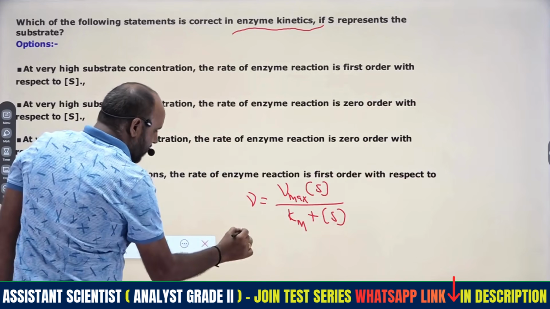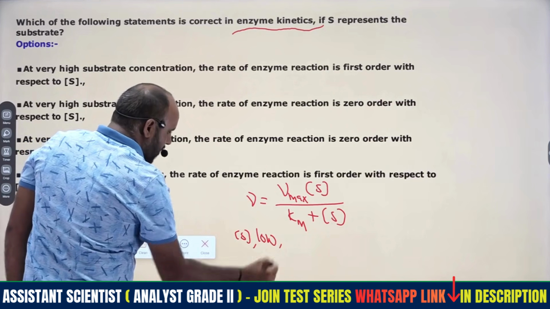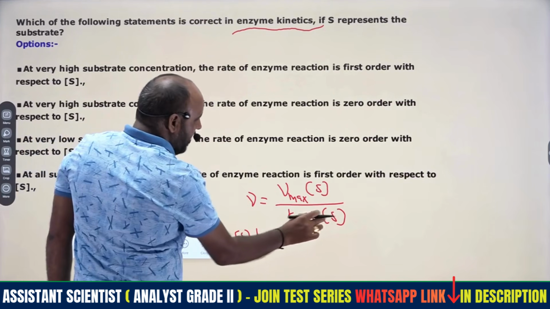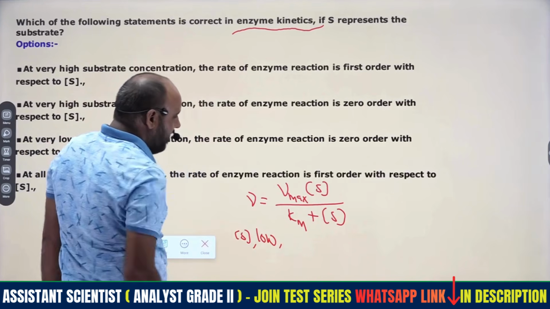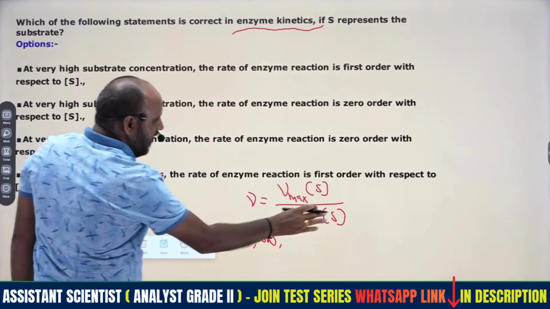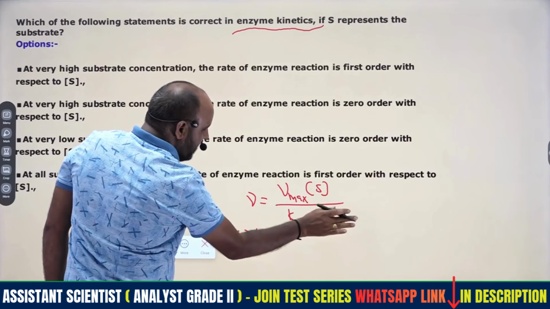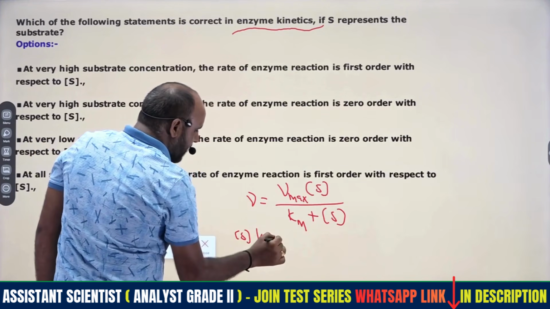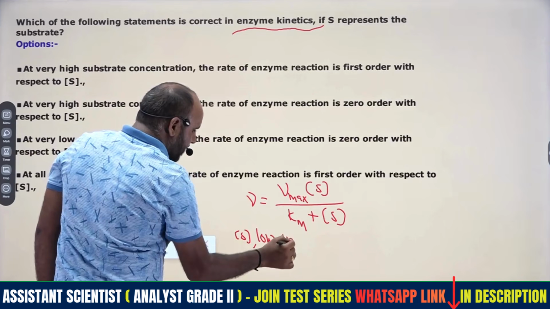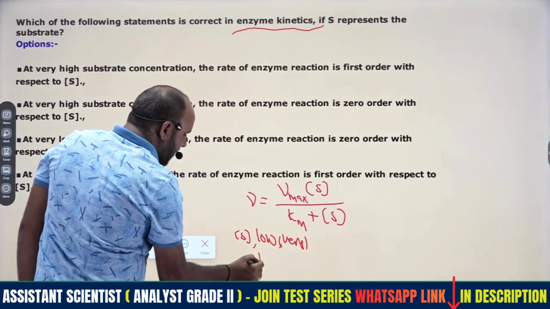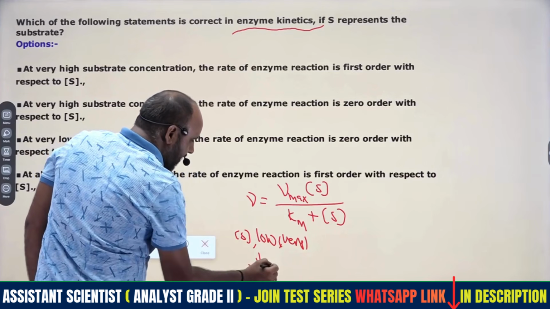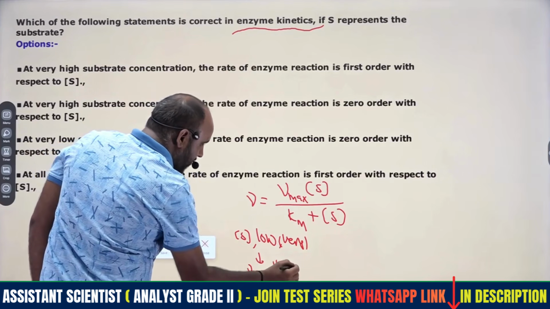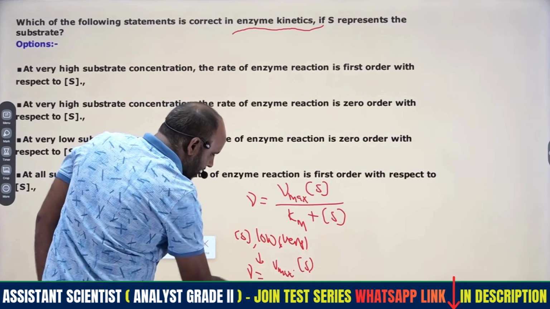If the substrate concentration is very low, we have to consider it as very low. At that time, the equation is Vmax into S divided by Km.